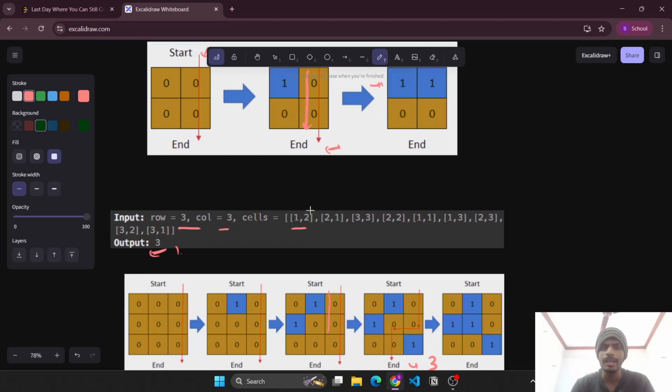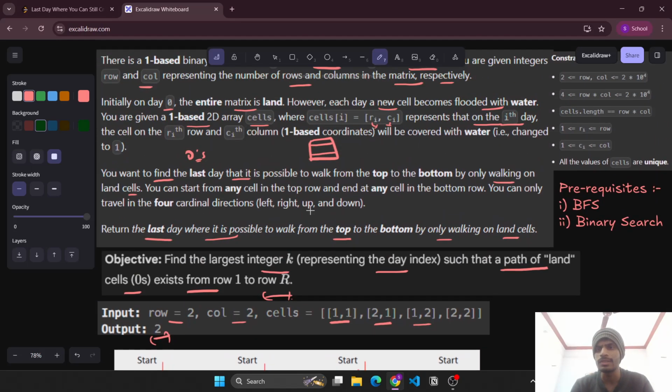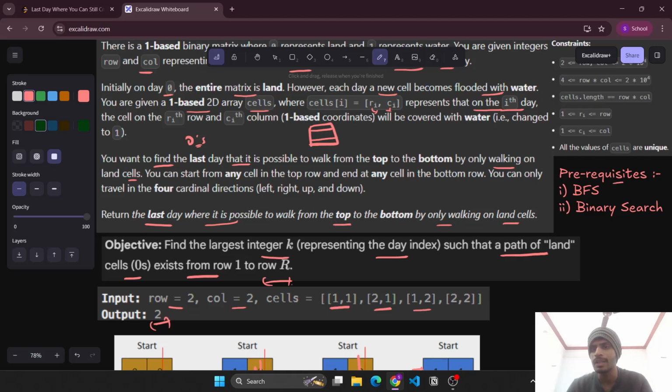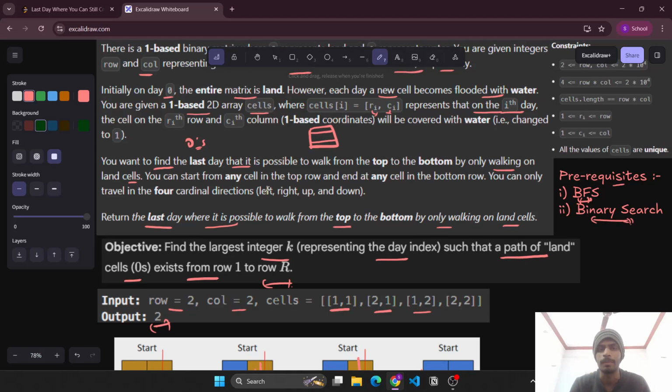The prerequisites to solve this problem are that you should be aware of how normal BFS works, and also of the basics of binary search, because we'll be using it to optimize our approaches.